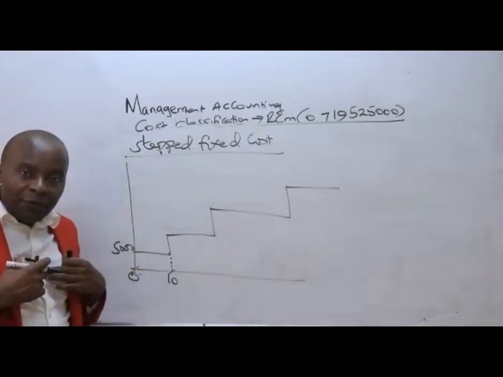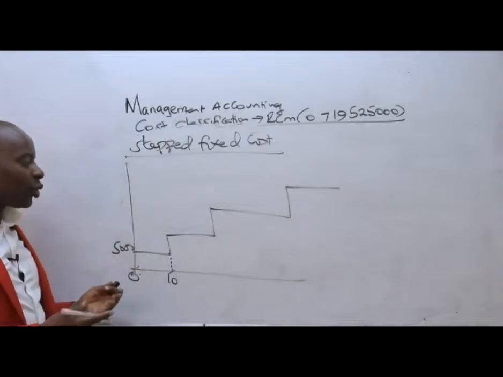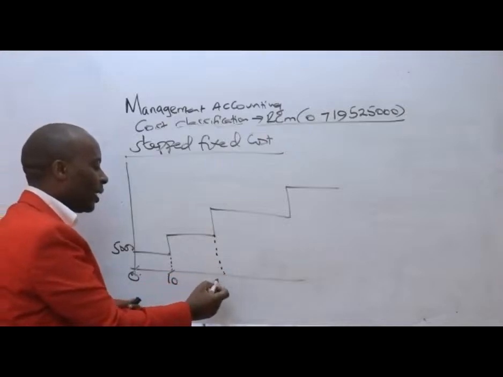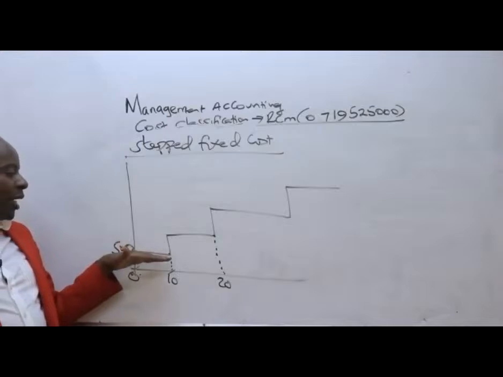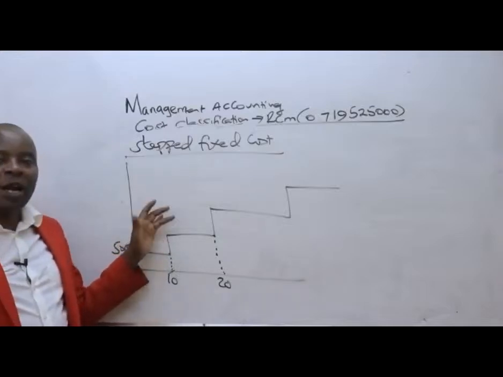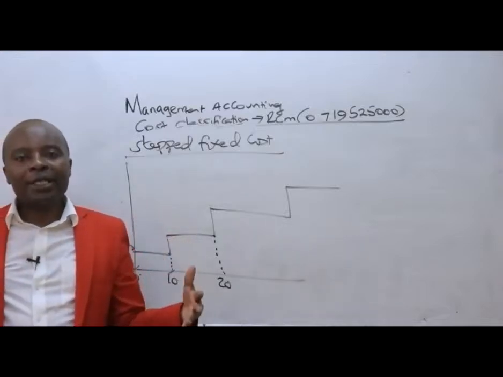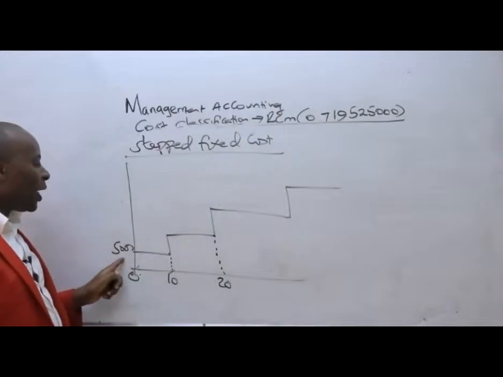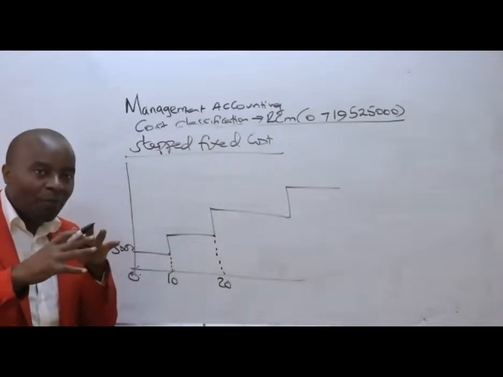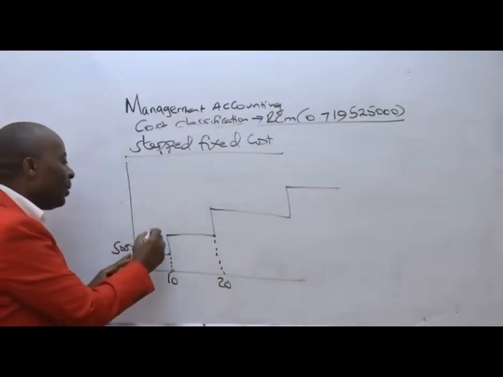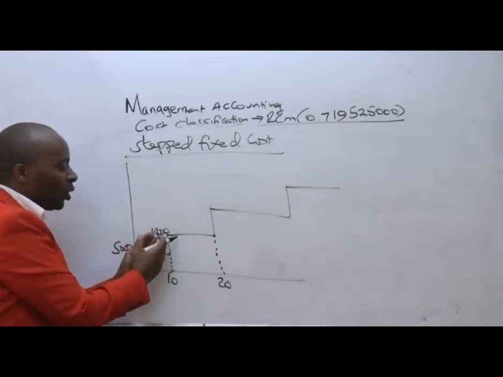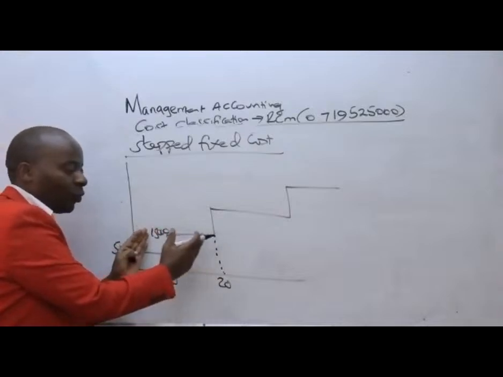But what if we get more than 10 students? Should we get more than 10 students and perhaps go to 20, our rent will have to hike because we will want more space. So perhaps we could move from 5,000, depending on how big this other space is, to maybe 15,000. But again, we are going to remain with this 15,000 for that range.